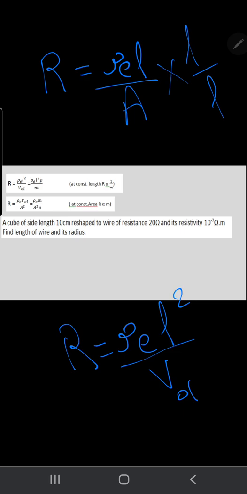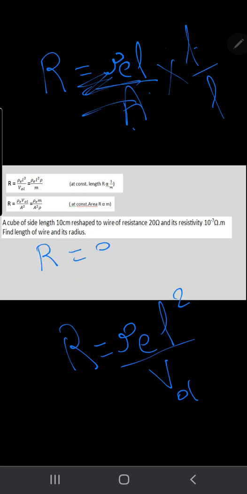Or, multiply this law by area over area: rho times volume, L times area, so rho volume over area power 2. Like that. Okay.